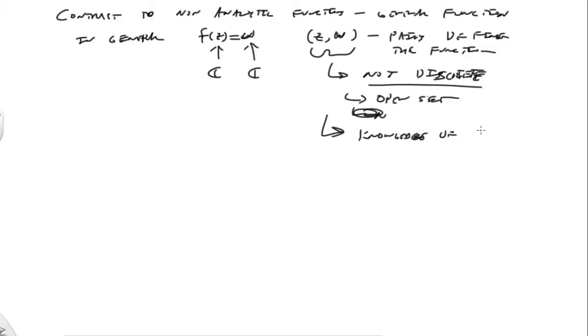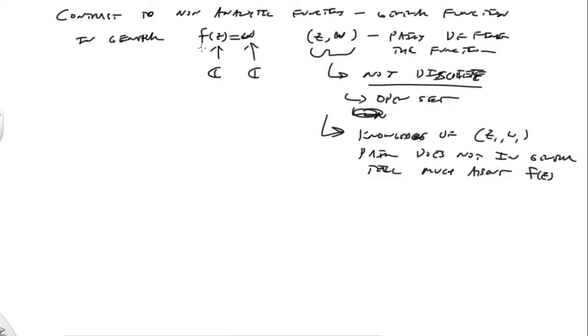of one z1 and a w1 pair does not, in general, tell much about f. In order to understand what f is, you have to have all the pairs, which are a not discrete set. But now, if f of z is analytic in some domain,